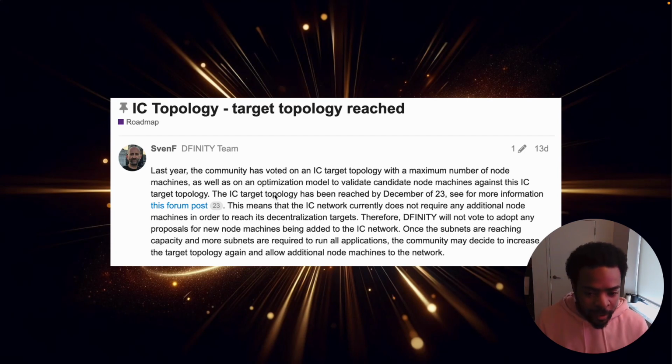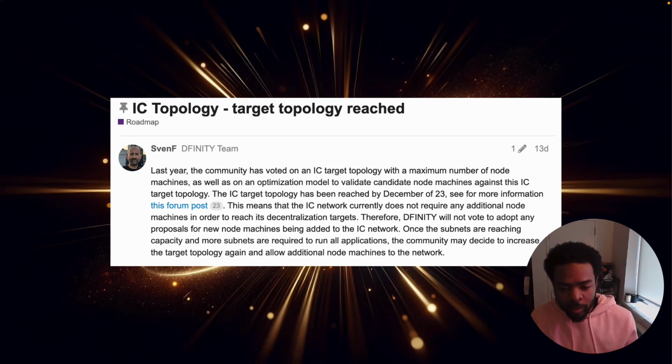Right, so the IC target topology has been reached as of December '23. This means that the IC network currently does not require any additional node machines in order to reach its decentralization targets. Therefore, DFINITY will not adopt any proposals for new node machines being added to the IC network. Once the subnets are reaching capacity and more subnets are required to run all applications, the community may decide to increase the target topology again and allow node machines on the network.